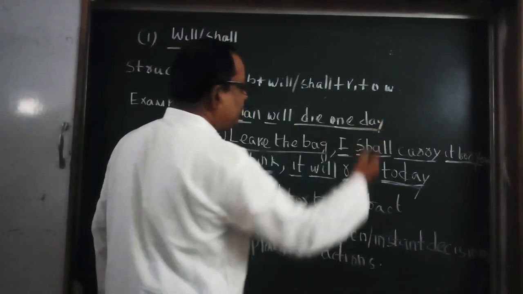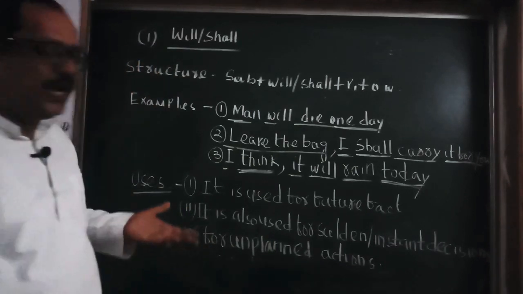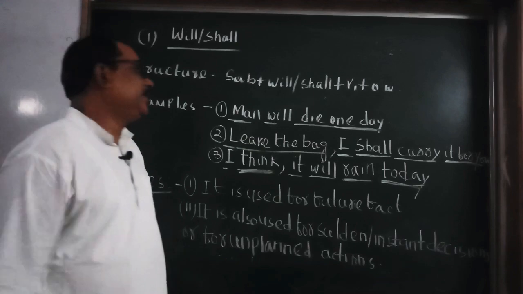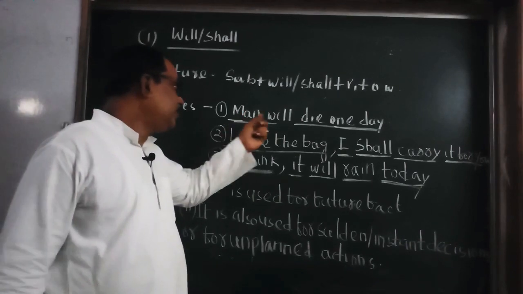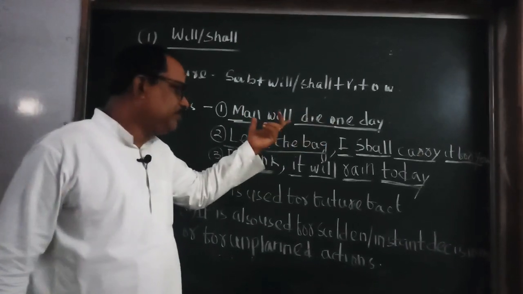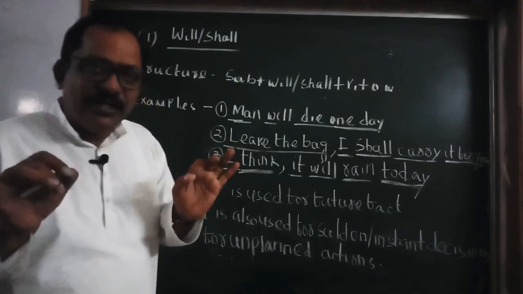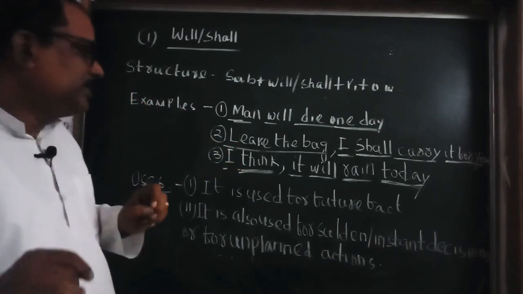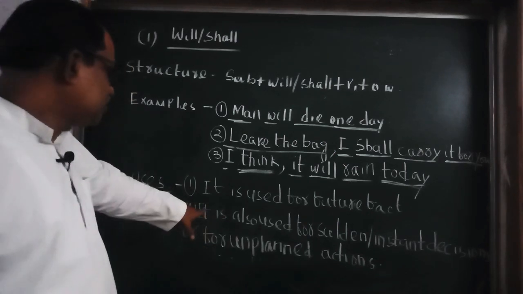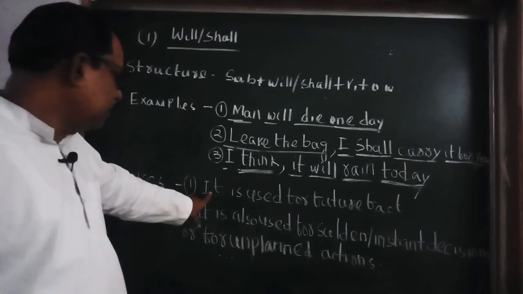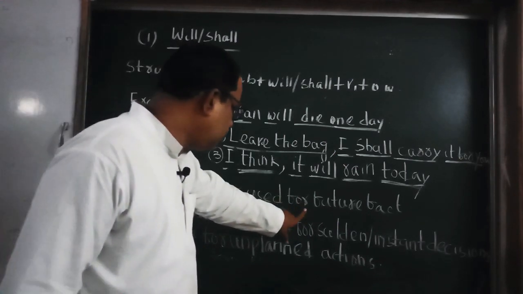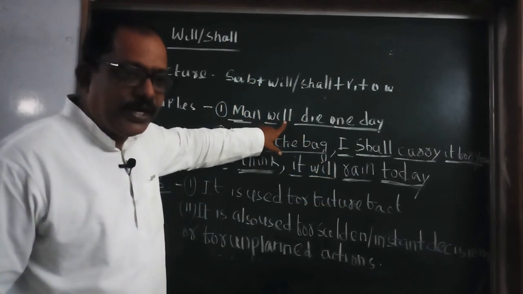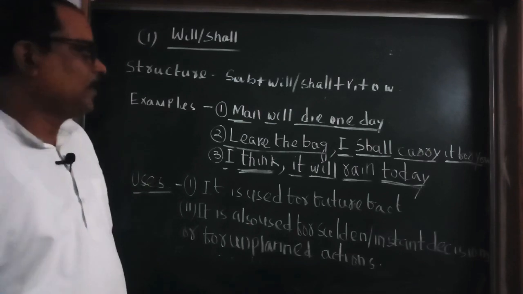Man will die one day. You know, man is mortal. As man is mortal, he must die one day. So if I say man will die one day, what does it mean? It must happen in the future. The things which must happen in the future are called future fact. So I have written here use number 1. It is used for future fact. This is an example of future fact. Take another example.